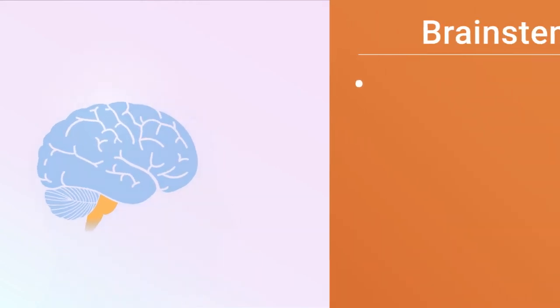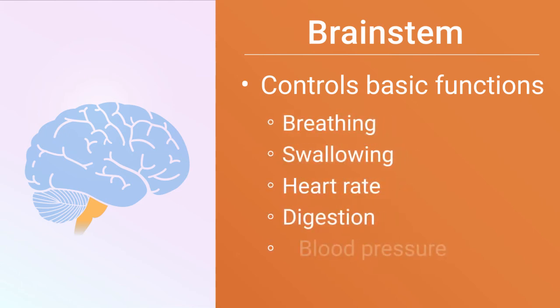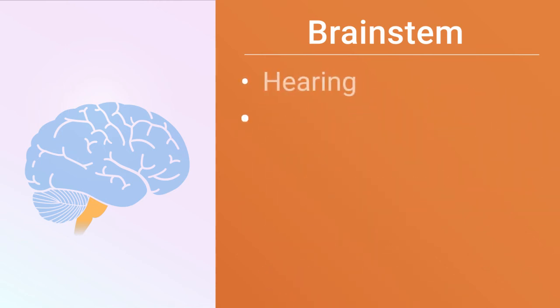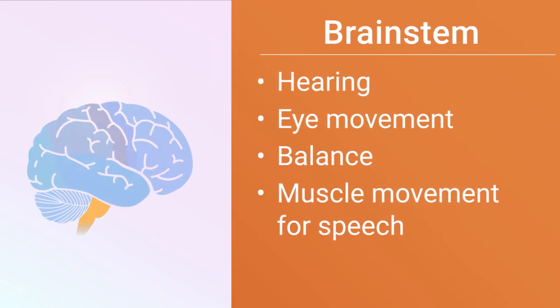The brainstem controls many of your basic automatic functions that are essential for survival, including your breathing, swallowing, heart rate, digestion, blood pressure, and sleep-wake cycles. It also plays a role in hearing, eye movement, balance, and the muscle movements for speech.